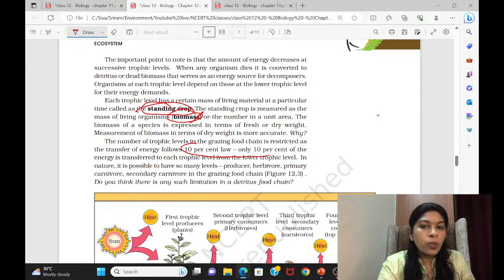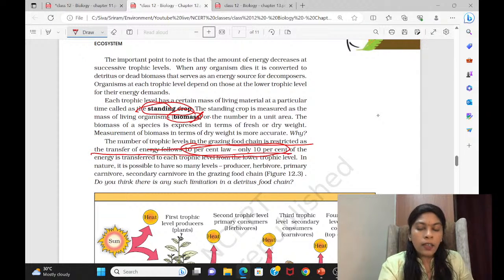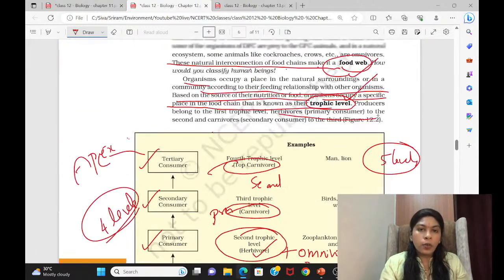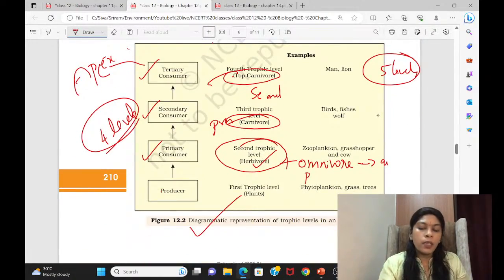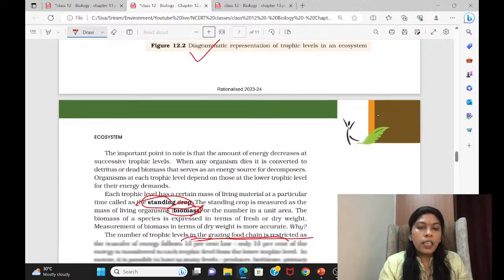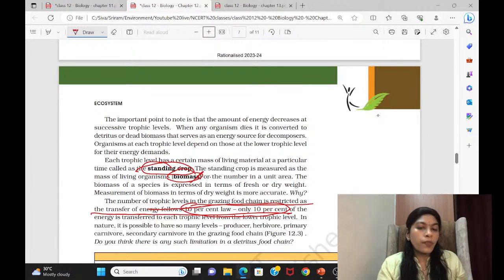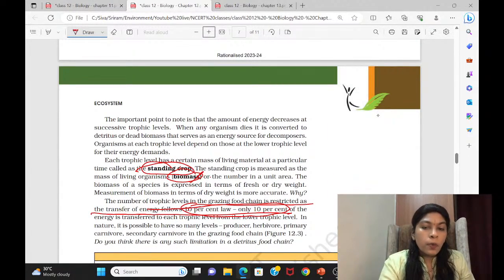Come to the energy rule. This is the 10% energy law or energy rule which we say in ecosystem, which is connected to the trophic level. So the number of trophic levels in the grazing food chain is restricted as per this law only. I told you, maximum 4 levels or 5 levels. Why is it restricted like that? Because after that no transfer of energy can take place. So that is why we are saying this is as per the 10% law or 10% rule.